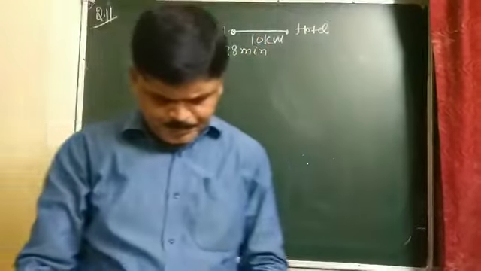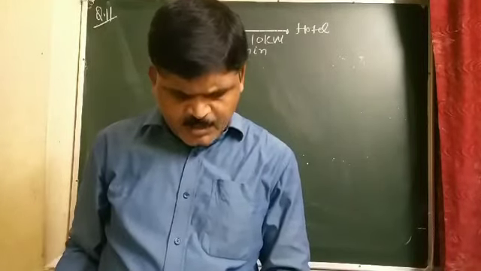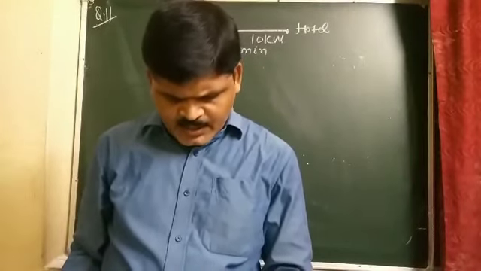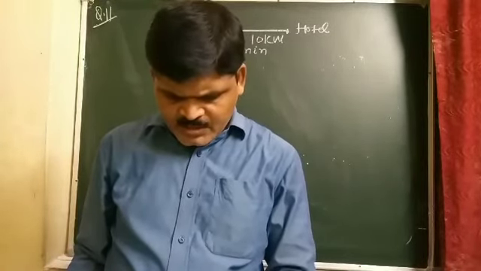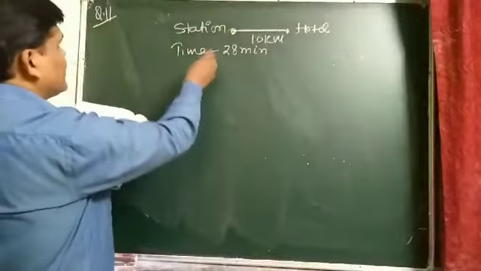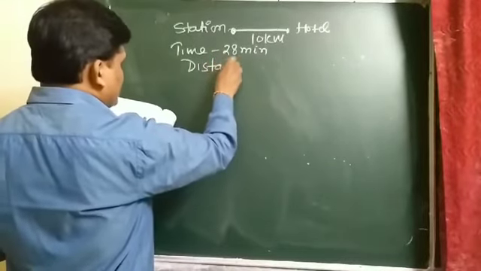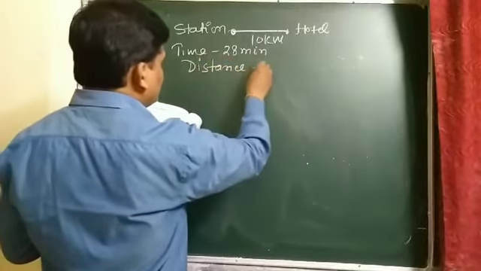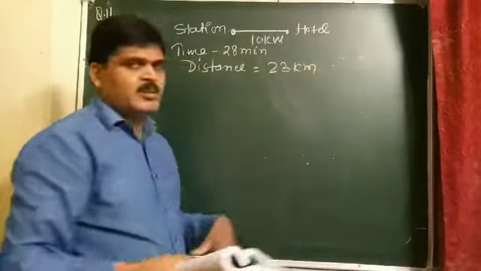And student, what is first? Average speed of the taxi and the magnitude of average velocity. Are the two equal? So distance is 23 km, the total distance traveled by the cabman.